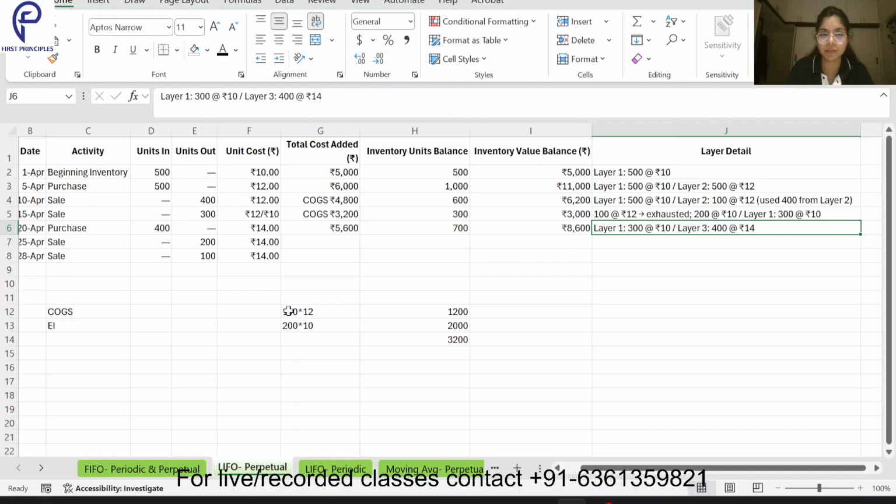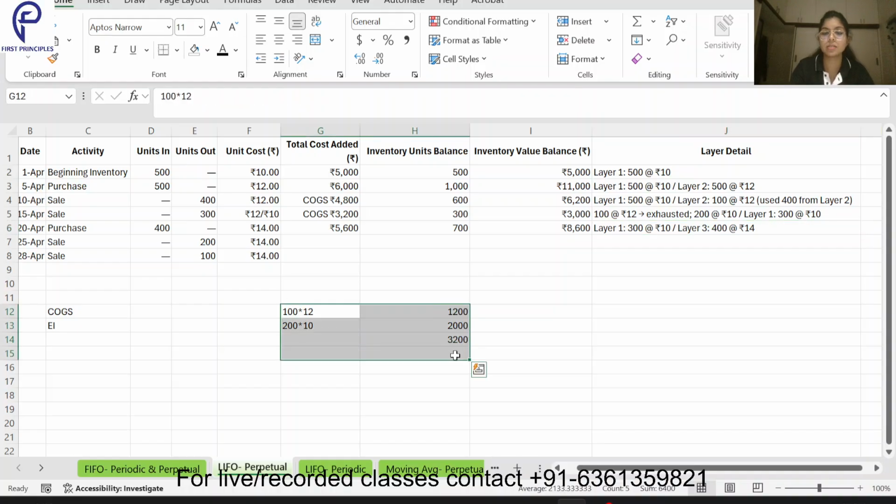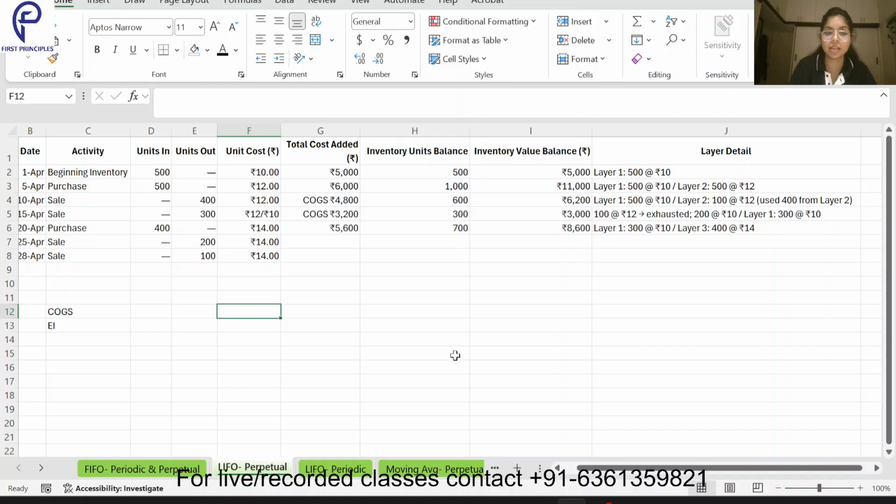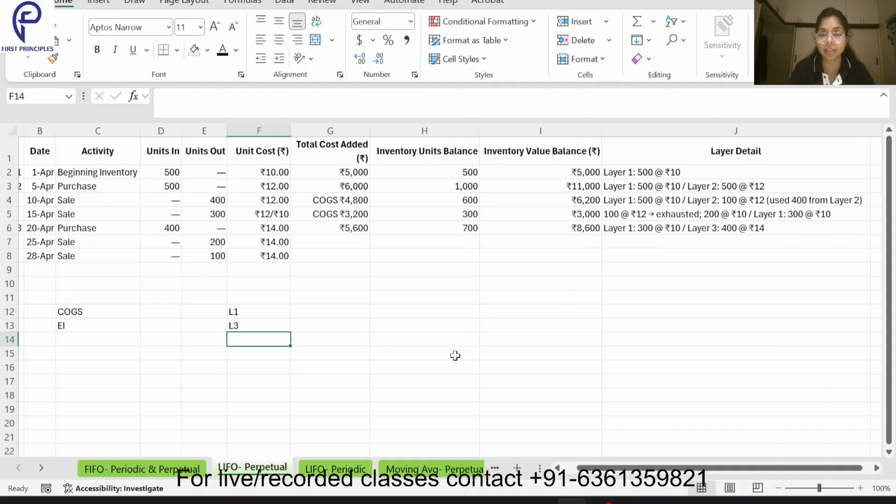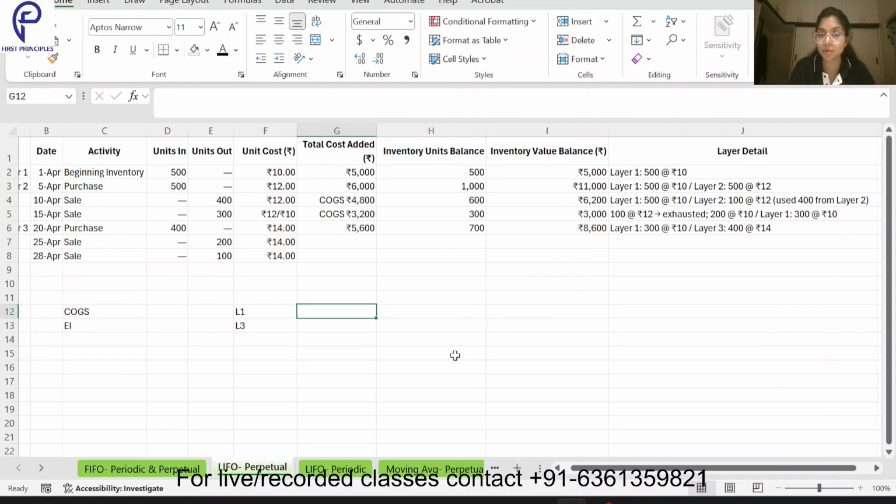Okay, how did we calculate? I'll write it down here for you guys. From layer 1 we have, and from layer 3, layer 2 we have already sold entirely. Just follow the process, guys. So from layer 1, how much did we have? We have 300 into 10. And from layer 3, we have 400 into 14.